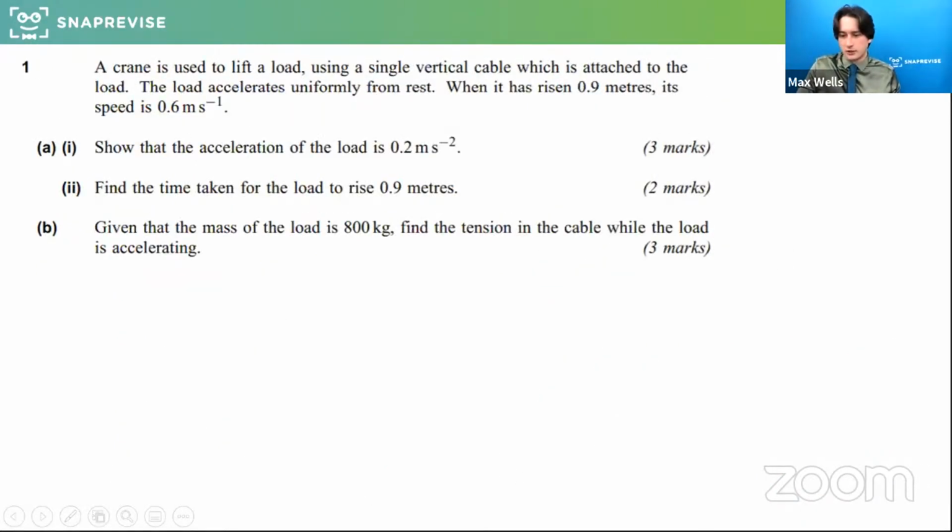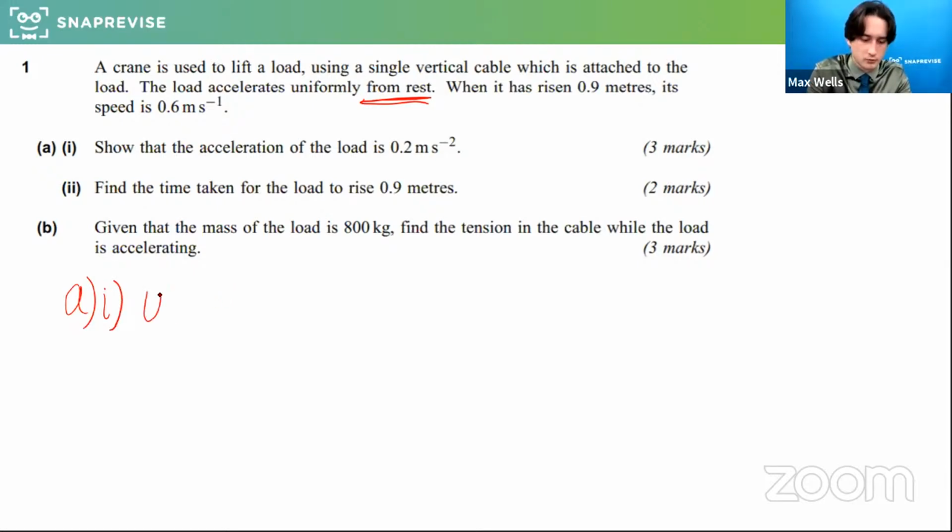So let's do this question quickly and see how we go. It's another fairly involved question. A crane is used to lift a load using a single vertical cable, which is attached to the load. The load accelerates uniformly from rest. What does that tell me? When it has risen 0.9 meters, its speed is 0.6 meters per second. Show that the acceleration is 0.2. At least they're telling us what the answer should be.